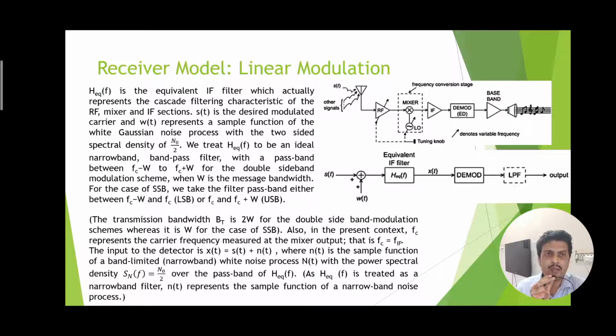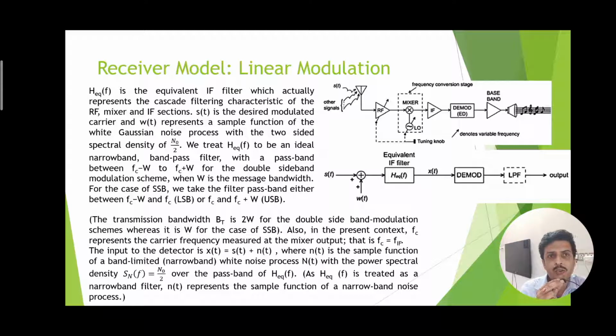A typical receiver model for the linear modulation system is shown on the right hand side. Now here, if we observe, a receiver model receives the signal from the antenna, which is processed through the radio frequency amplifier and fed to the mixer. In the mixer, the local oscillator signal is also applied as input.